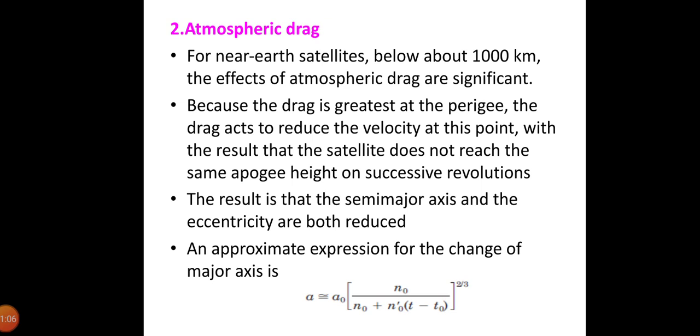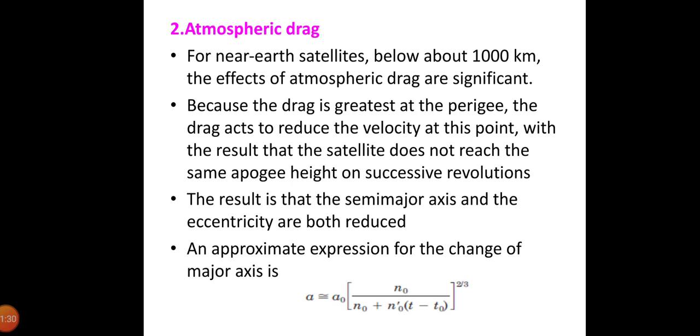The result is that the semi-major axis and the eccentricity are both reduced. Drag doesn't noticeably change the other orbital parameters, including perigee height. So in the program used for generating the orbital elements given in the NASA bulletins, a pseudo drag term is generated which is equal to 1/2 the rate of change of mean motion.